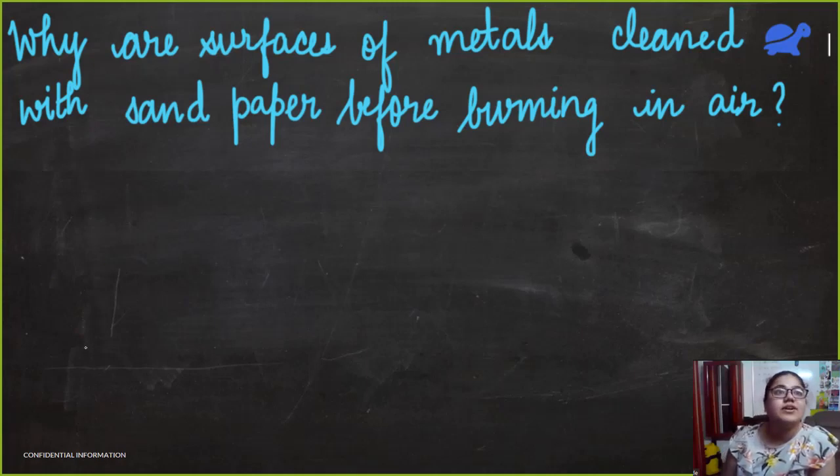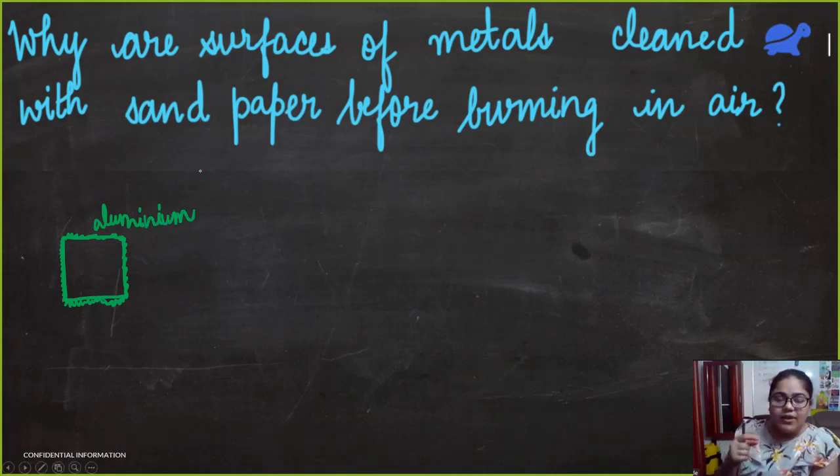Yeah, very good. So let me explain it with a small diagram. So suppose we have a metal block. We know that metals are very reactive with air, no? So whatever metallic atoms are present on its surface, these surface atoms are in contact with air, no? Since they are in contact with air, on the surface we will have a coating of the metal oxide. Suppose this was a block of aluminium.